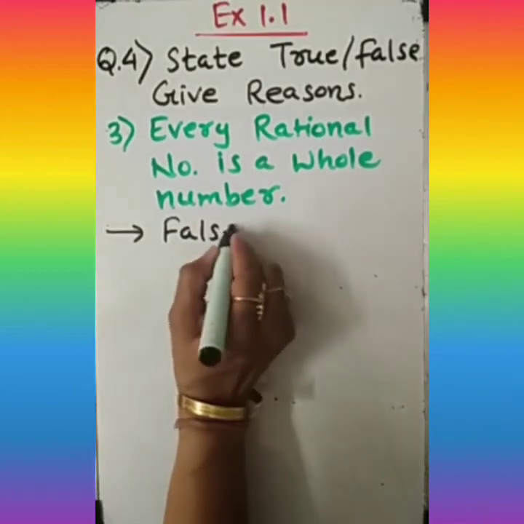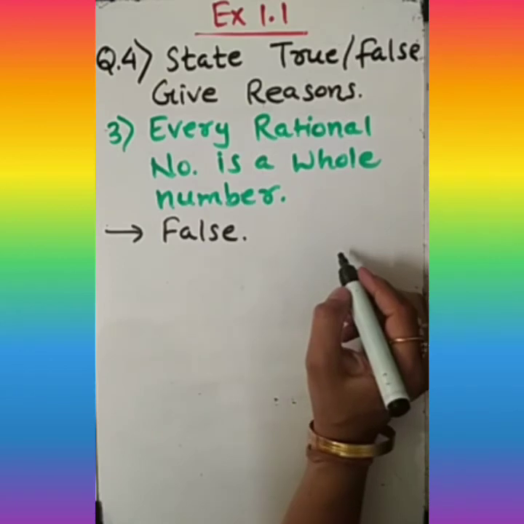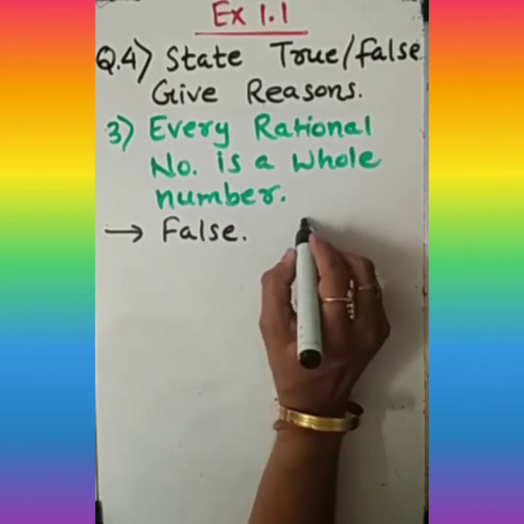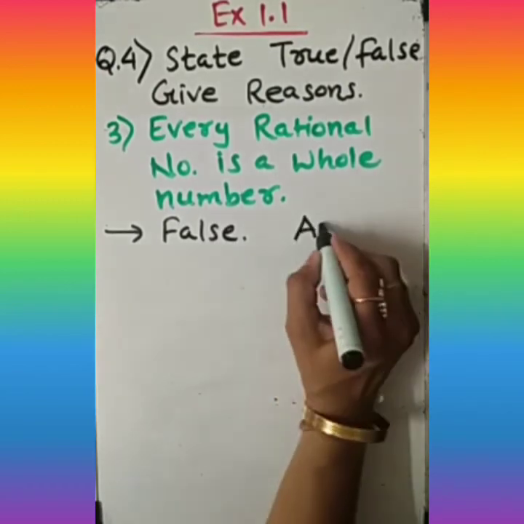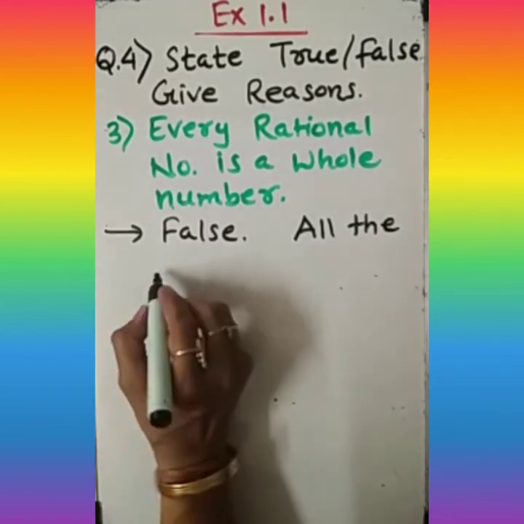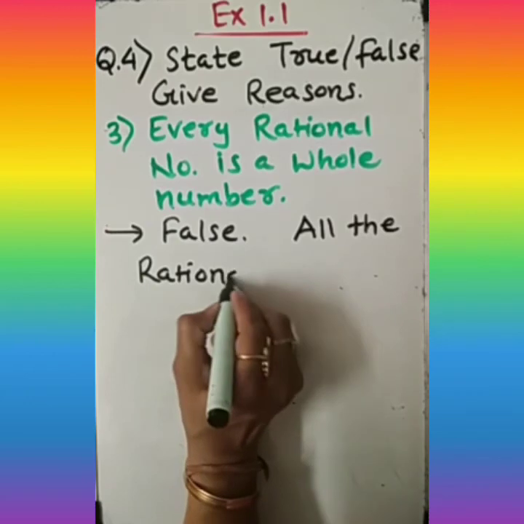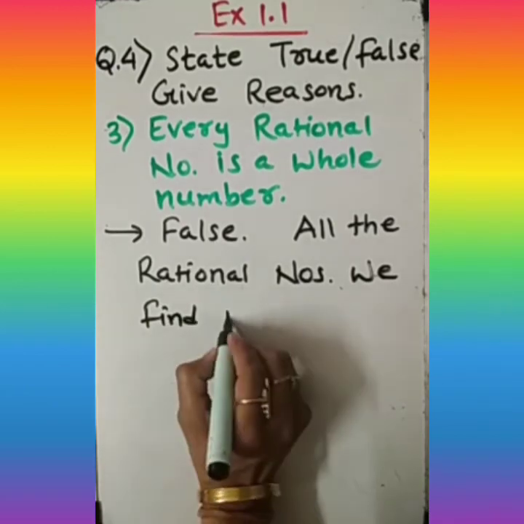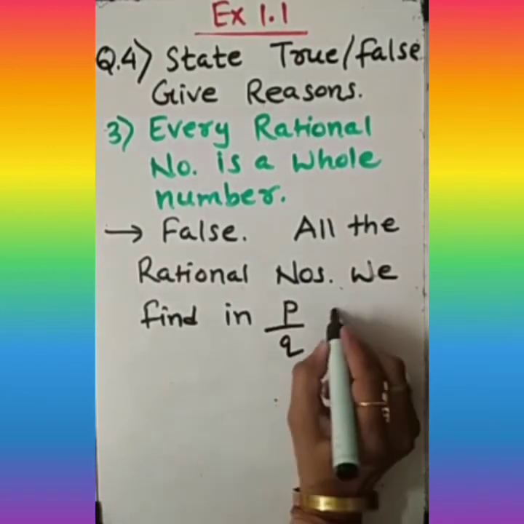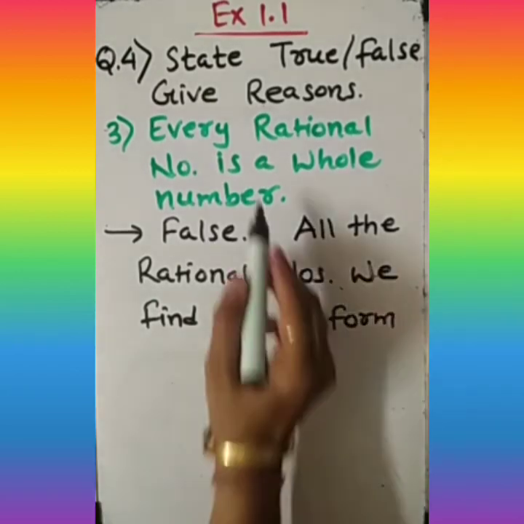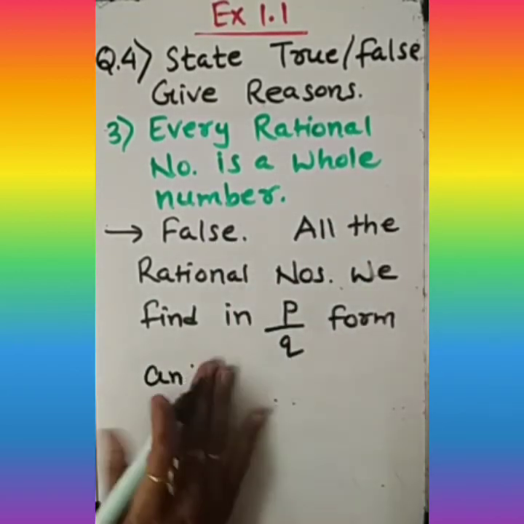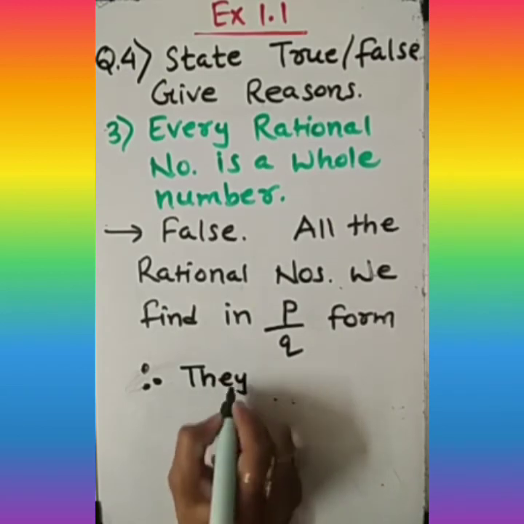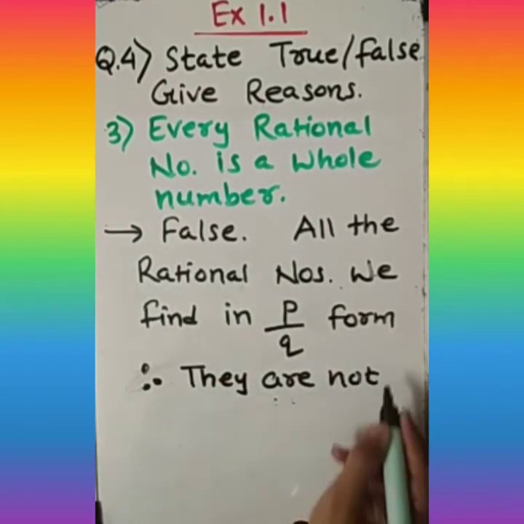Why is it false? What is the reason behind that? The reason is that all the rational numbers we find in p by q form, and whole numbers are not. Therefore, they are not whole numbers.